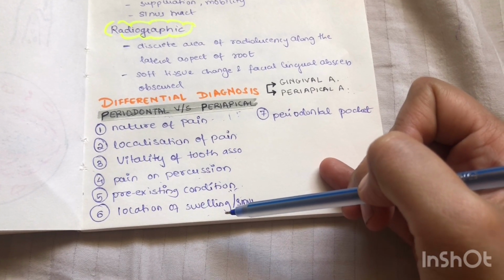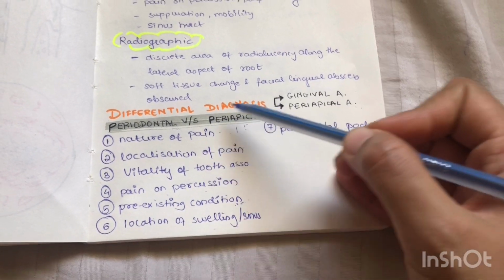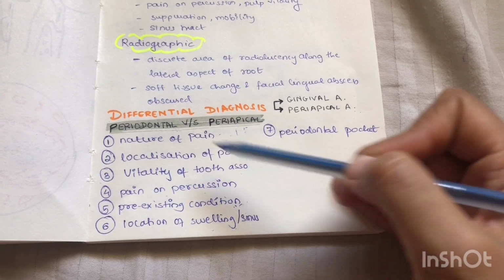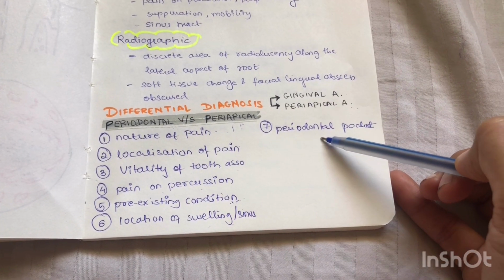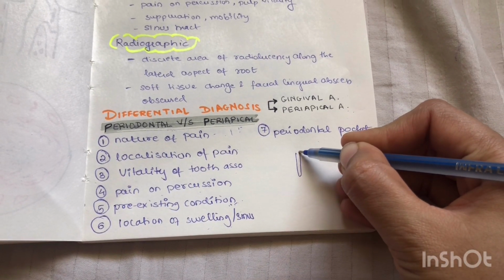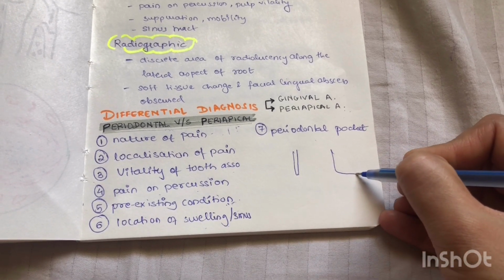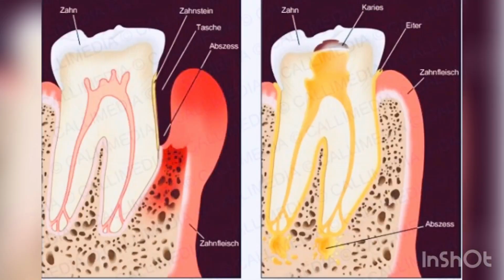As already mentioned, the sinus tract, if present in the apical area of the tooth, is usually indicating a periapical abscess, whereas if it is along the root surface anywhere on the gingiva, it is indicative of a periodontal abscess. And last point, periodontal pocket. If it is a narrow, thin periodontal pocket, it indicates more towards an endodontic abscess, whereas a wide pocket indicates towards a periodontal abscess. This shows the pre-existing condition along with the periodontal abscess and the periapical abscess.